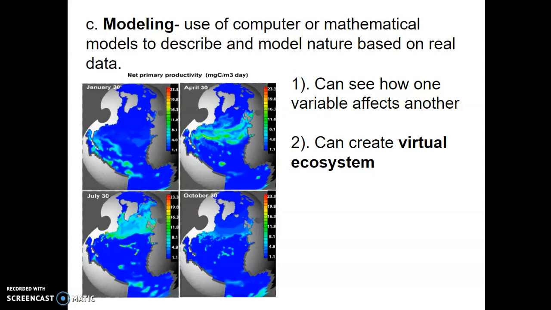Honestly, I think this is kind of where we're going now. Nothing beats getting out in the field and really observing things. But once somebody does that, we can use that information to build models and see how things interact. We might still have to do some observation and experimentation, but modeling is certainly helpful, especially if money's tight or travel restrictions are in play or anything like that.